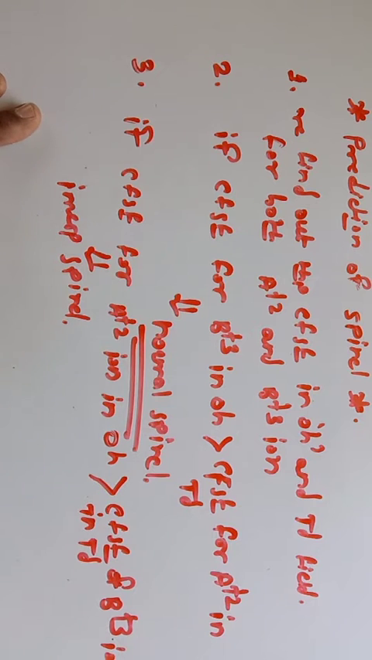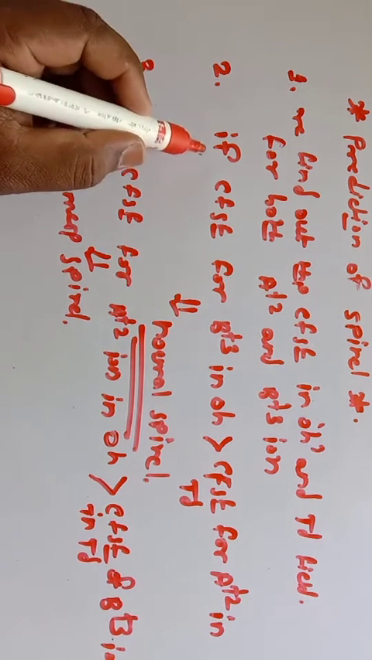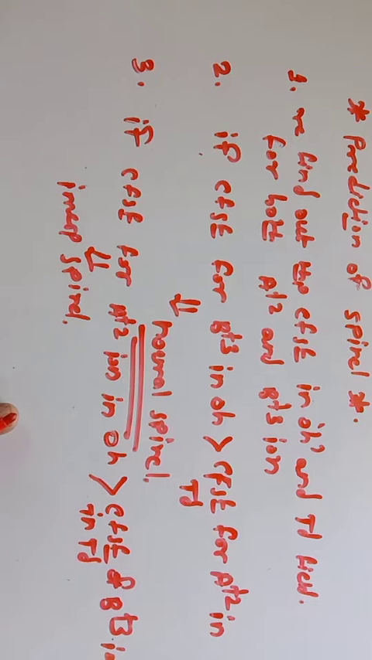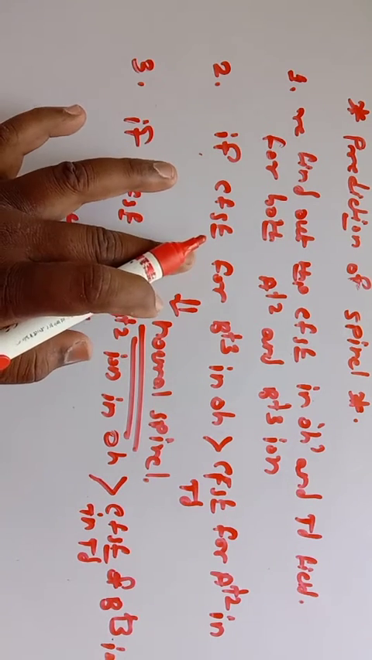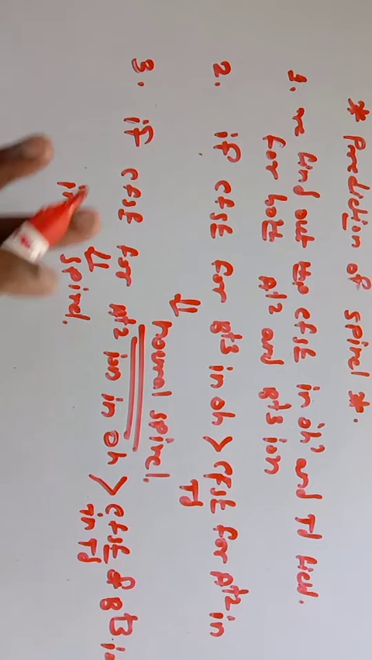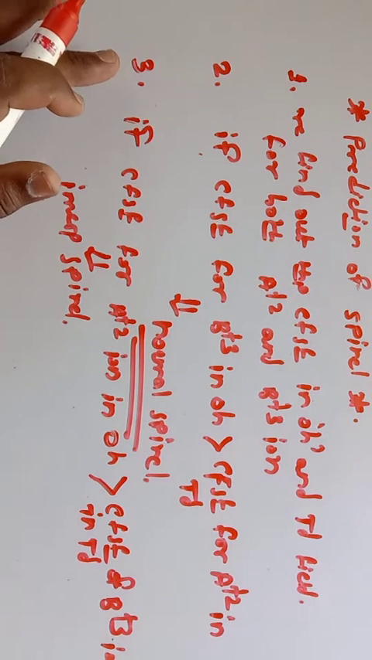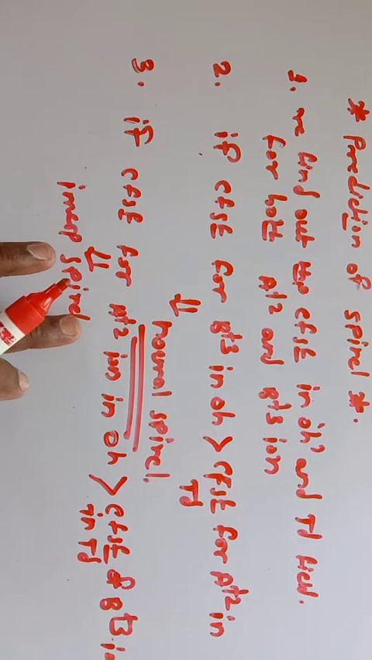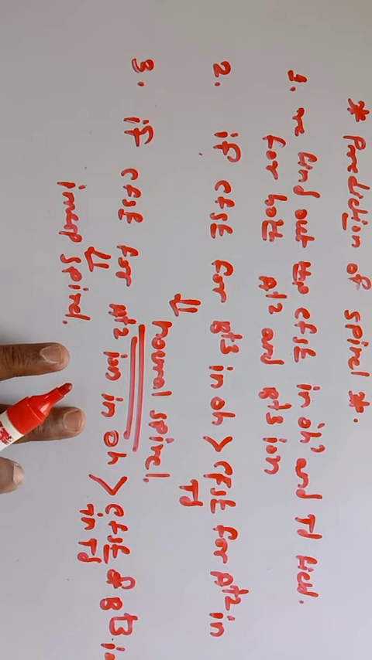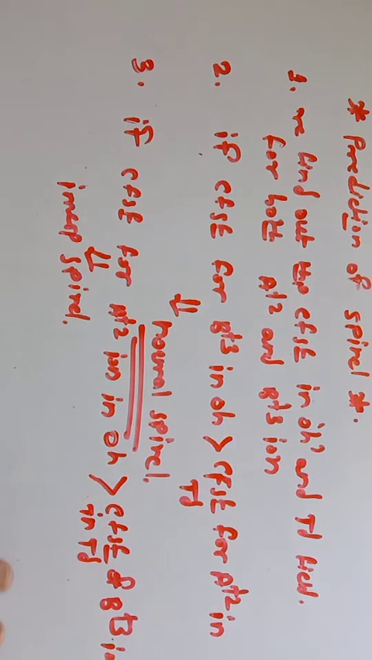So you should only consider this point. That is, if CFSE for B plus 3 ion in octahedral is greater than CFSE for A plus 2 ions in tetrahedral, then it is a normal spinel. If it is not, then it is an inverse spinel. So no need to keep in mind the third point, that is, if CFSE for A plus 2 ions in octahedral is greater than CFSE of B plus 3 ion in tetrahedral.